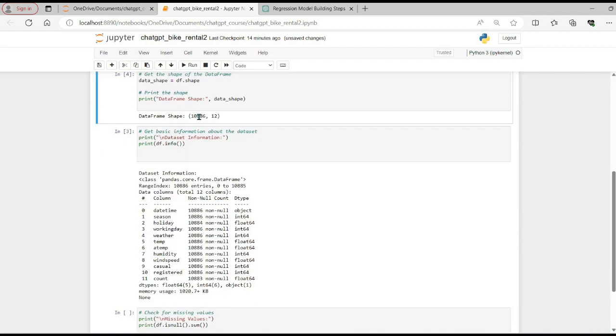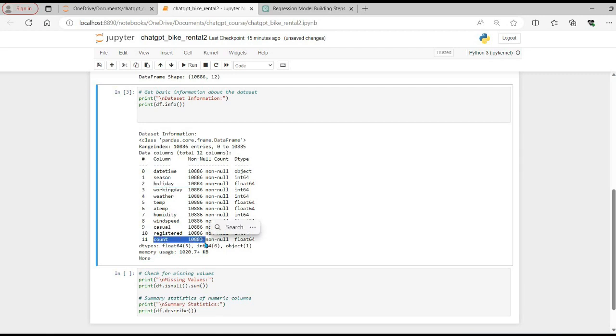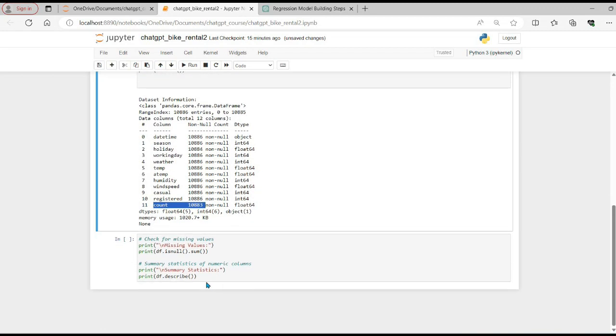Now since we know the total number of rows in this data set, we can see that holiday has 10884, which means it has two rows which might have missing values. So that's why it's showing 10884 compared to 10886. So it means there are two missing values in holiday. And similarly, even in the count, we have three missing values. So make sure that when we start building this model, we have to replace or do something to overcome these missing values.